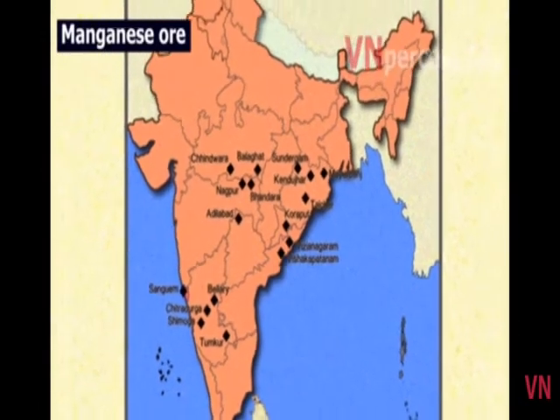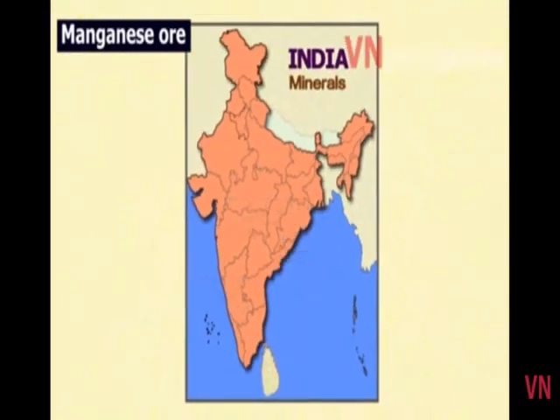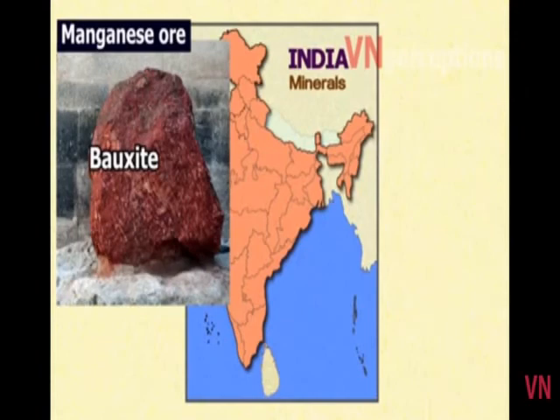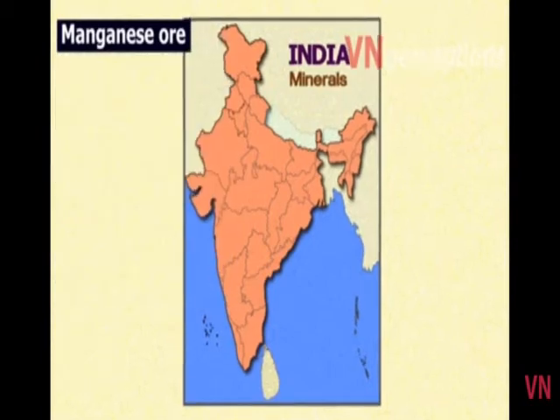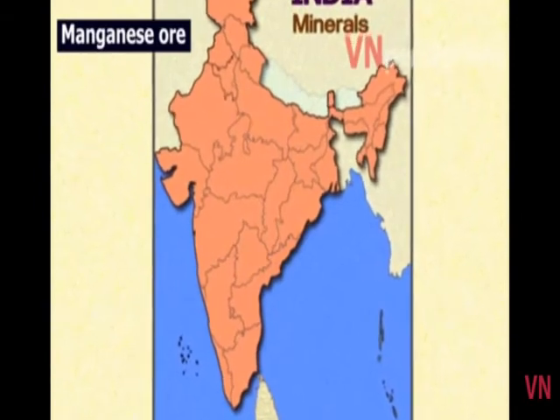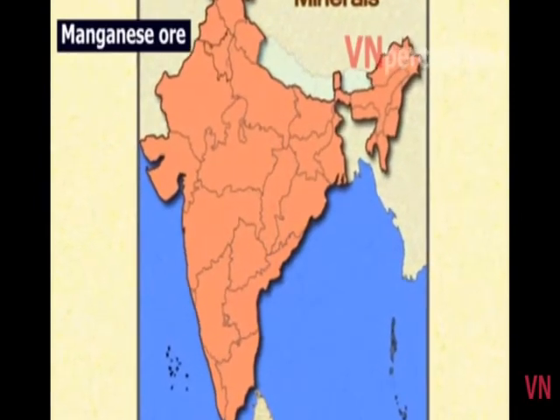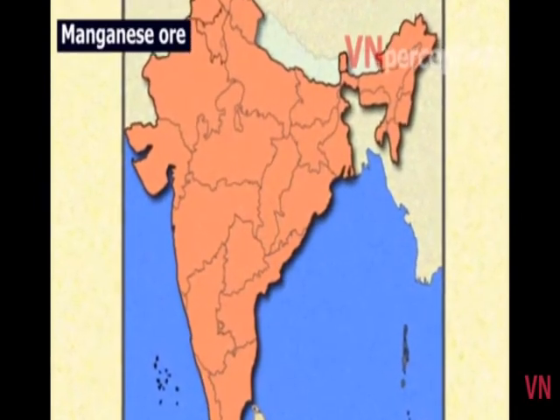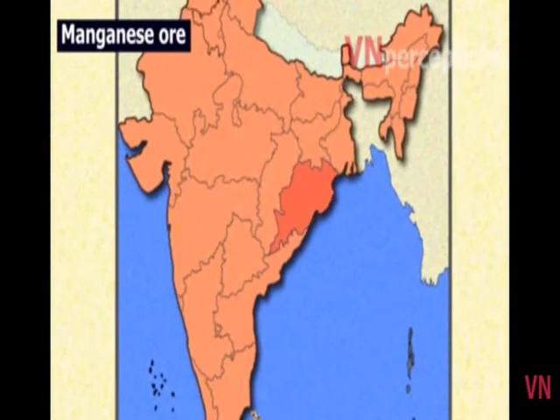We now come to the next metal, that is bauxite. Aluminium is obtained from bauxite. Bauxite deposits are formed by the decomposition of a wide variety of rocks rich in aluminium silicates. India's bauxite deposits are mainly found in the Amarkantak Plateau, Maikal Hills, and the plateau regions of Bilaspur. Odisha is the largest bauxite producing state in India.